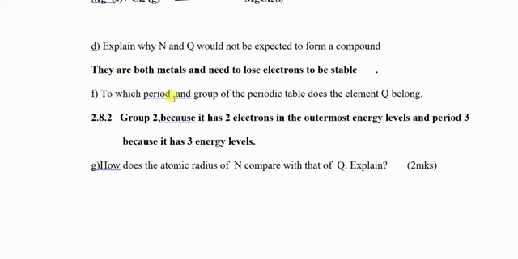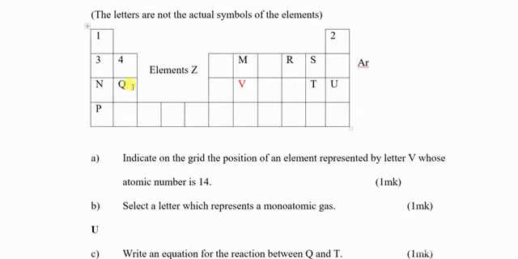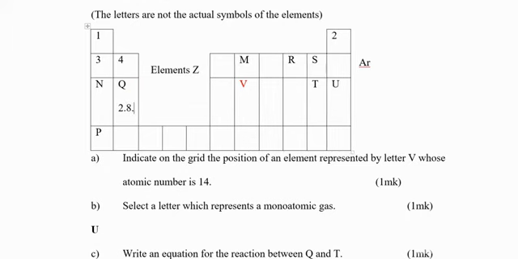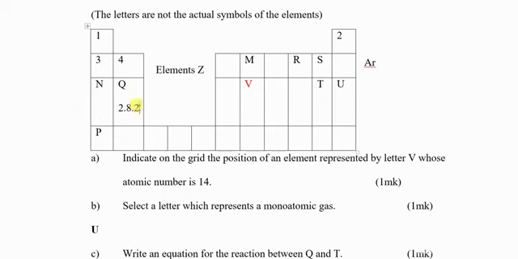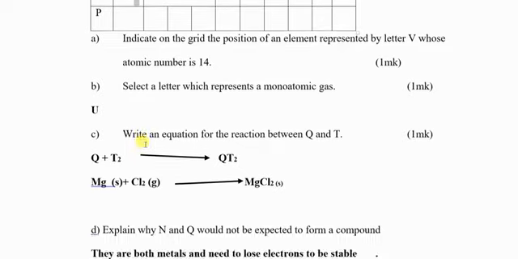To which period and group of the periodic table does element Q belong? For you to know the period and the group where Q belongs, you must write the electron arrangement, the electron configuration of Q. For example, Q has atomic number 12, so it is 2.8.2. Once we have written the electron configuration, we can group this element. The outermost energy level has 2 electrons, so it is group 2.